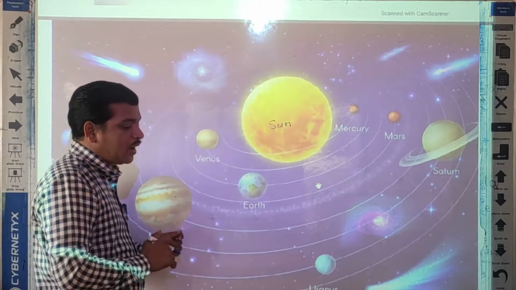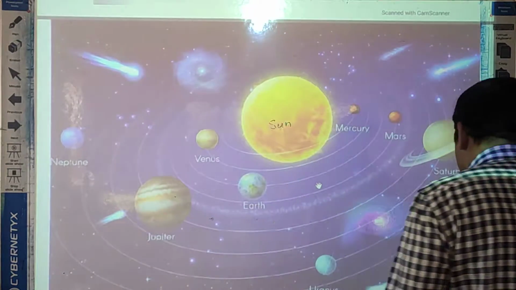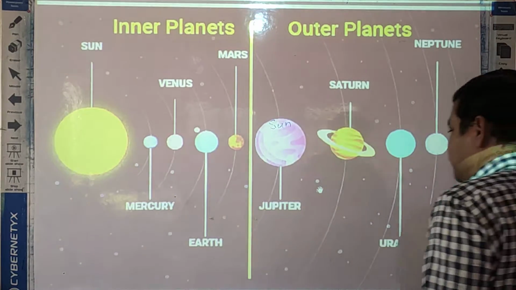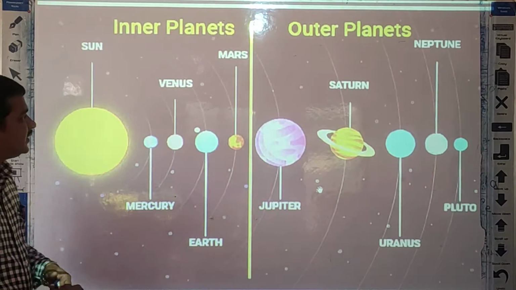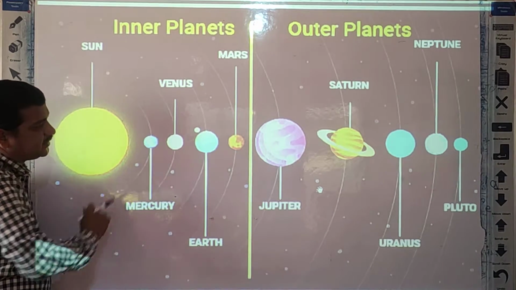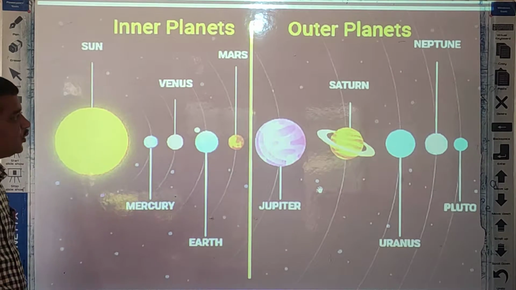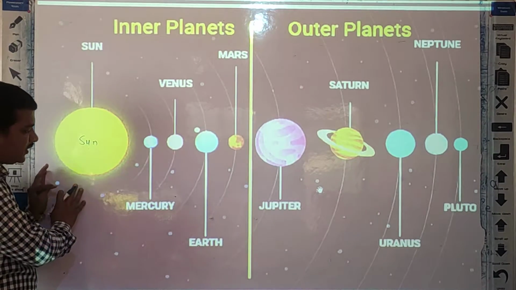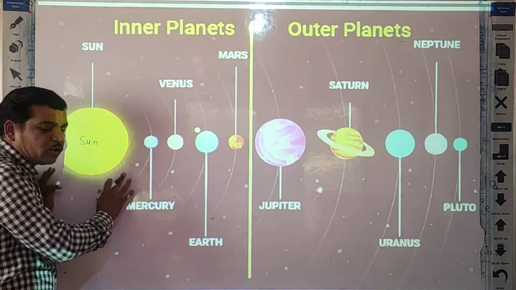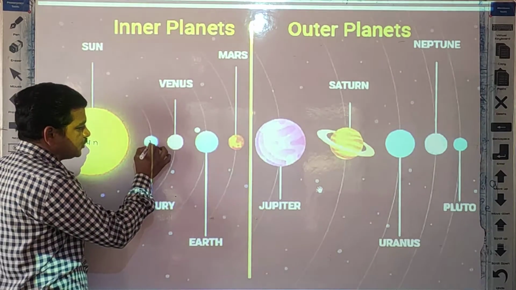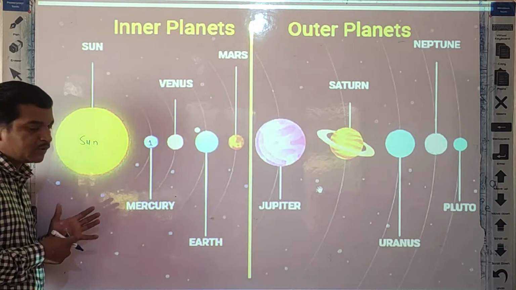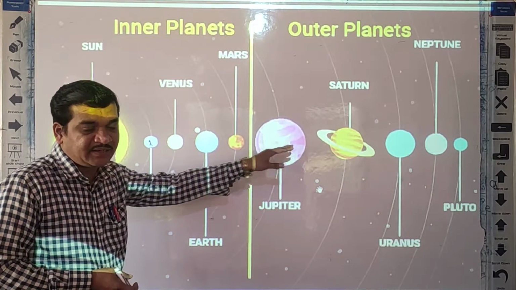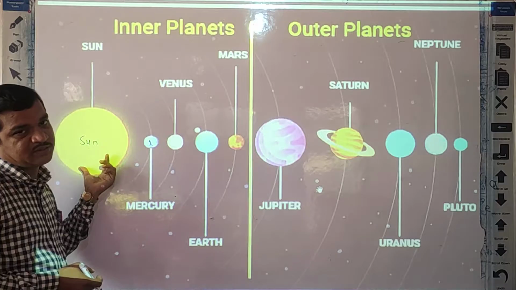Okay students, now see the planets according to their distance from the sun. In this picture you can understand. These are the 8 planets. You can see Pluto is the dwarf planet. First one is the sun. The first planet, very close to the sun, is Mercury. So this is the order of the planets according to their distance from the sun.